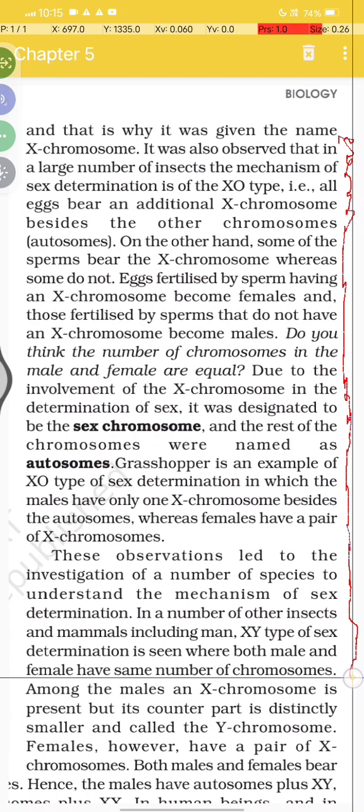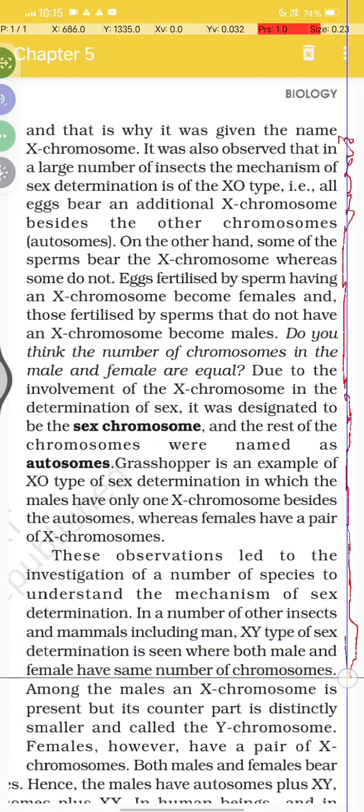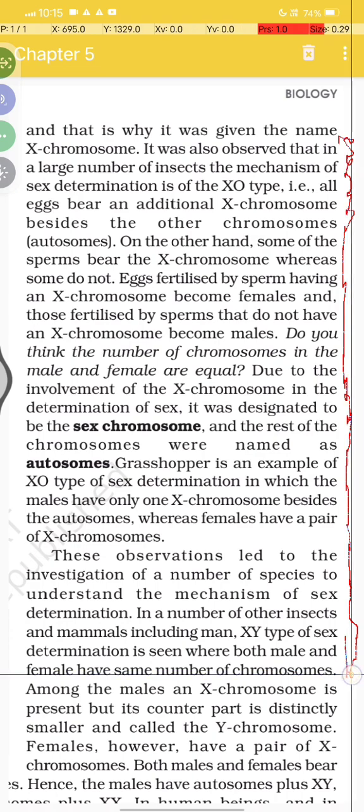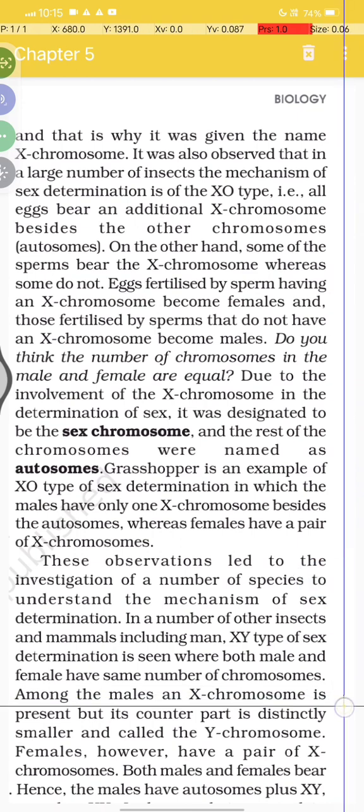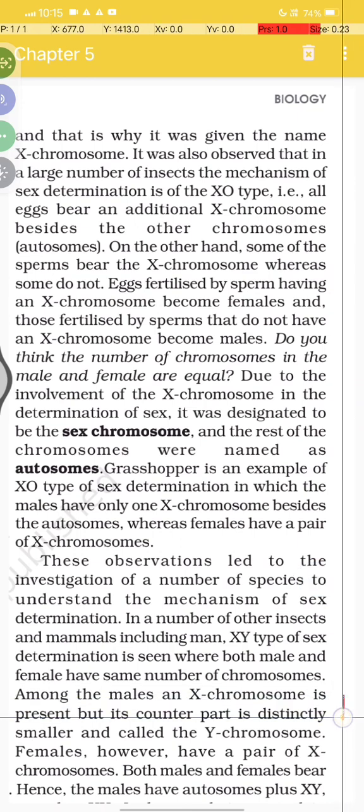Okay, XY is seen in both. Male and female have the same number of chromosomes, and along with the X chromosome is present another which is distinctly smaller and called the Y chromosome. Okay.